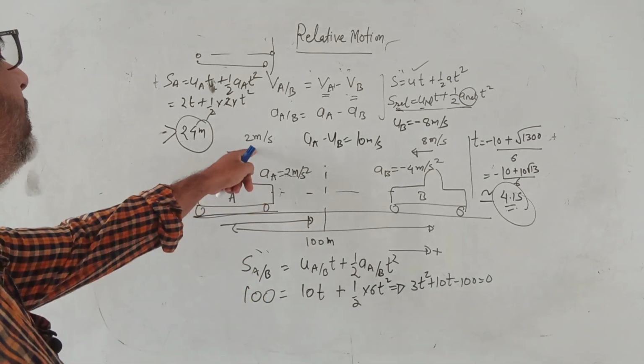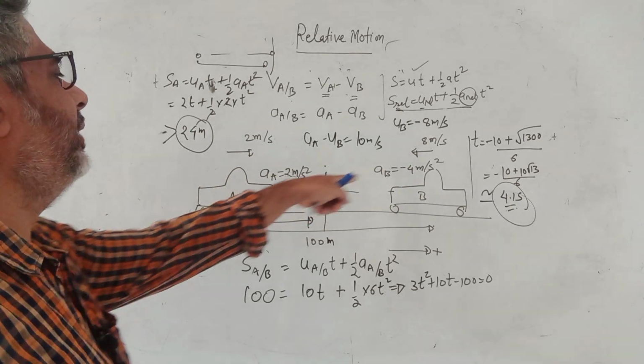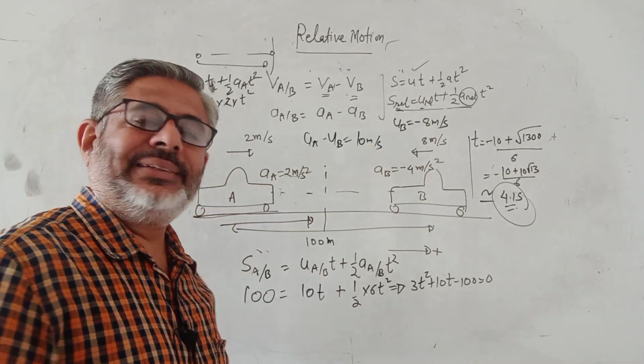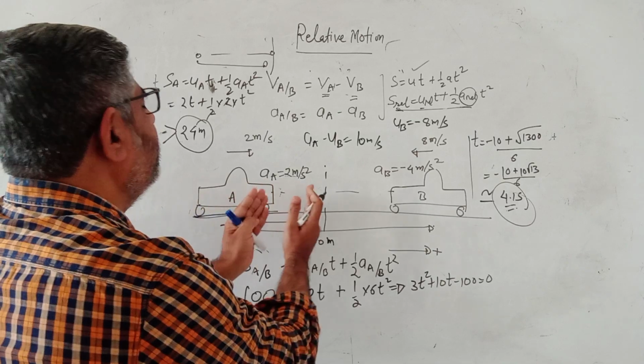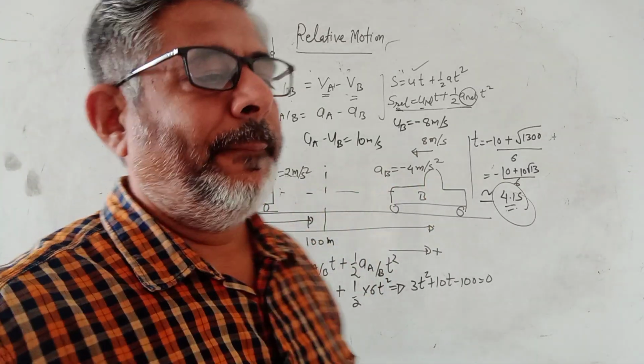So actually you can see the collision happening near to A, and that is logical also. Why? Because A has small speed and small acceleration. B has large speed and large acceleration, so B will come farther and A will come nearer. So here it will happen.